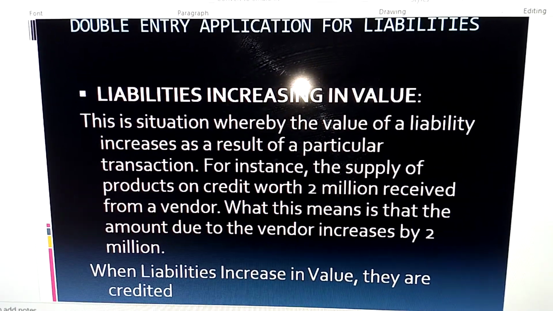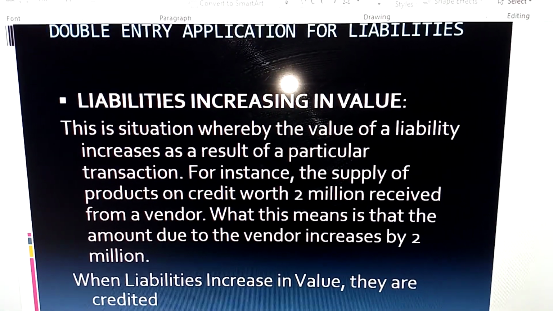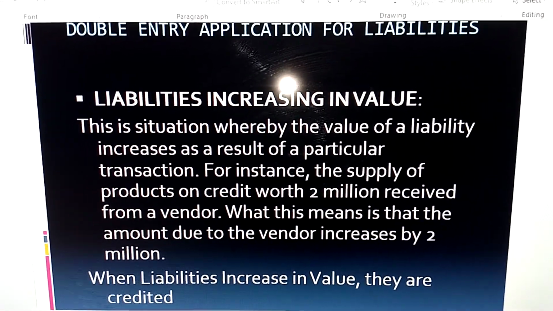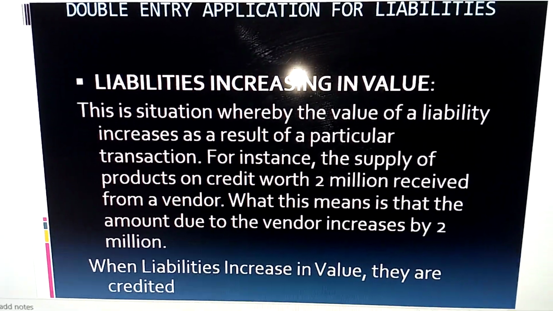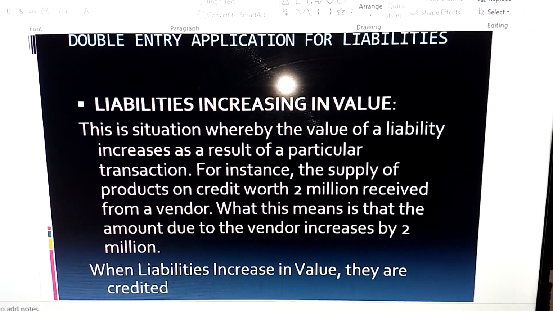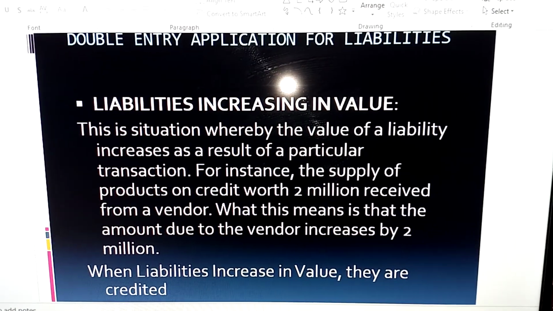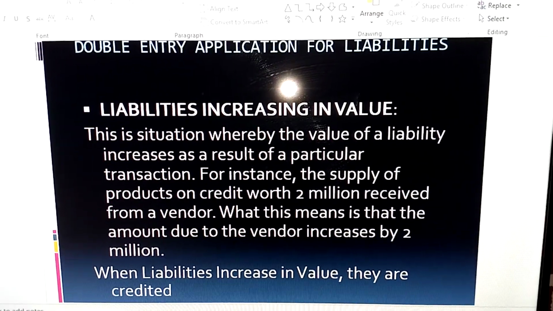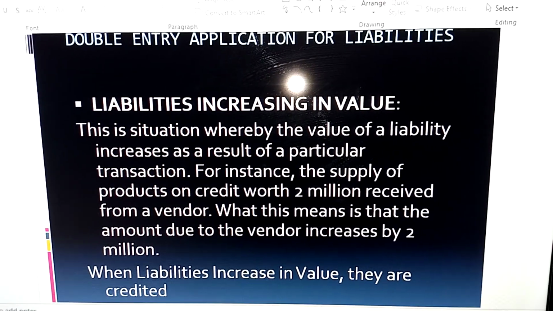The first one here is liabilities increasing in value. What we are saying here is that the value of a liability is increasing as a result of a particular transaction. So in a particular transaction where a liability is identified, the liability is increasing in value.